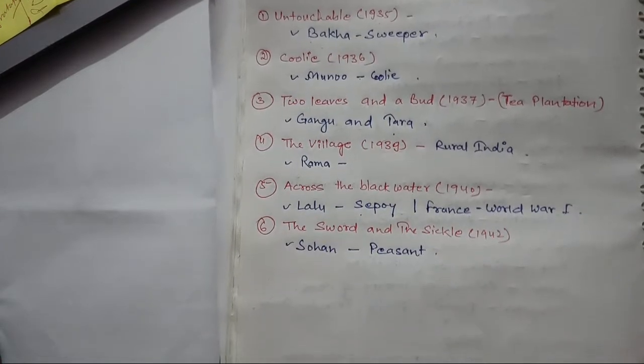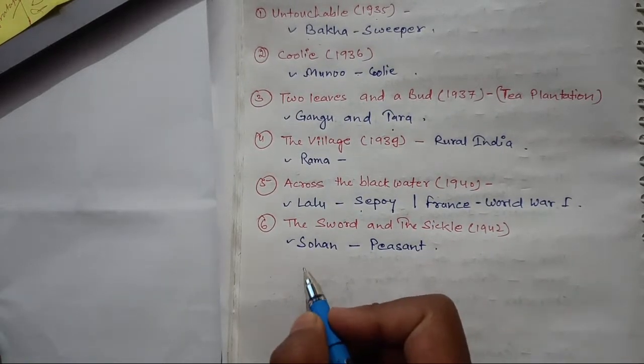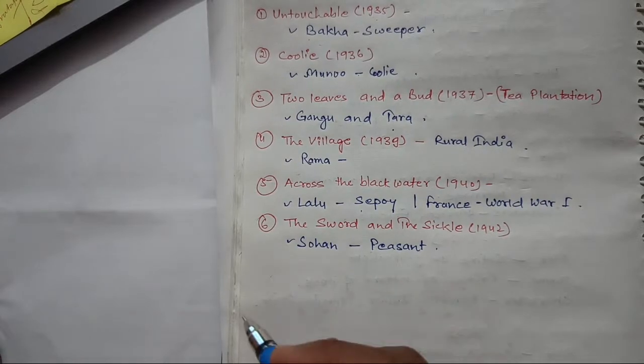And The Sword and the Sickle. This is about a peasant named Sohan, and he leads the struggle against the oppressive landlords, embodying the spirit of resistance.